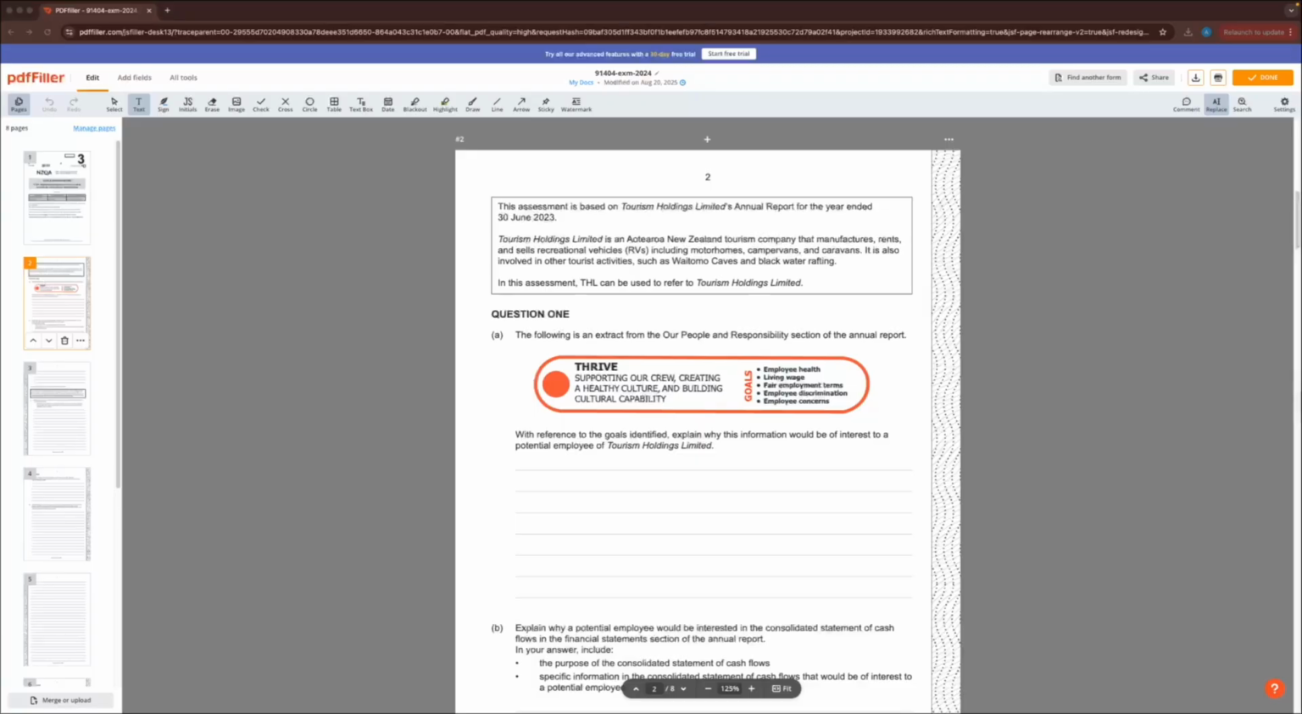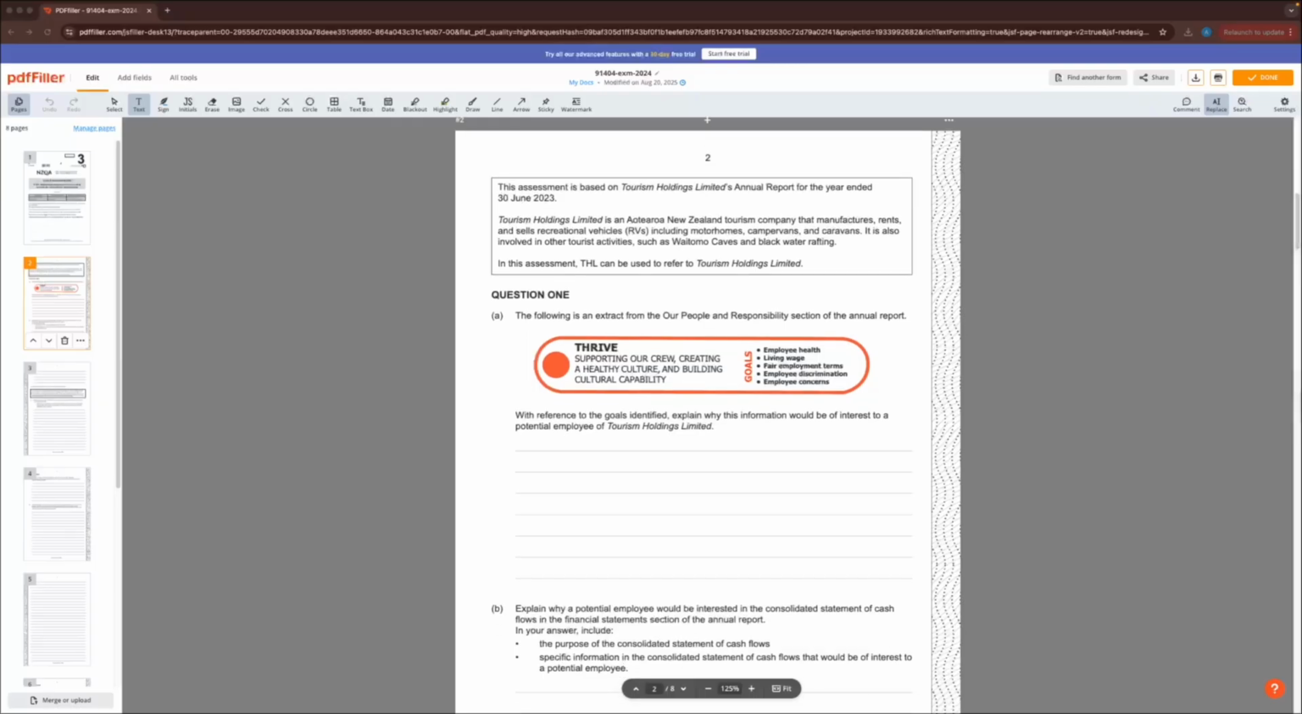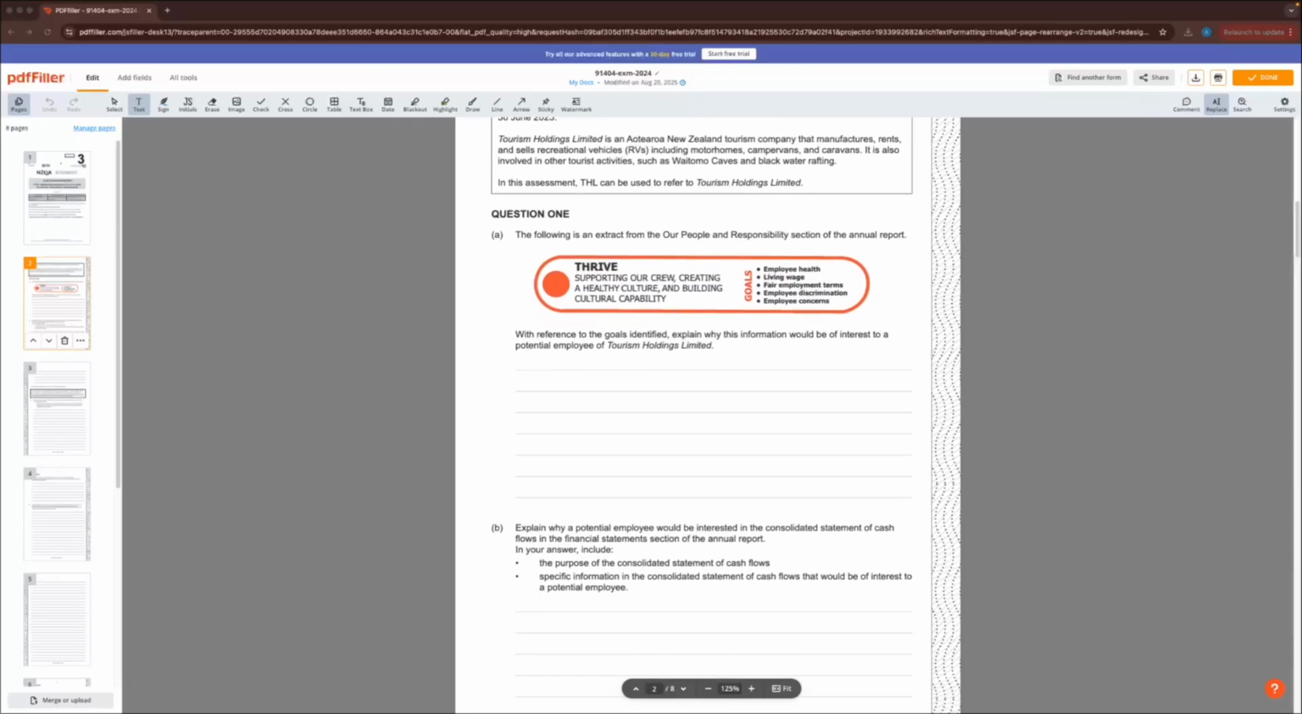So looking here at our first question, the following is an extract from the Our People and Responsibility section of the annual report. So we're going to thrive, supporting our crew, creating a healthy culture and building cultural capability. The goals are for employee health, having a living wage, which is a bit higher than what they would be paying them at minimum wage, fair employment terms, employee discrimination, and employee concerns. So if an employee is discriminated against, or if there's some concerns, they can come to the business.